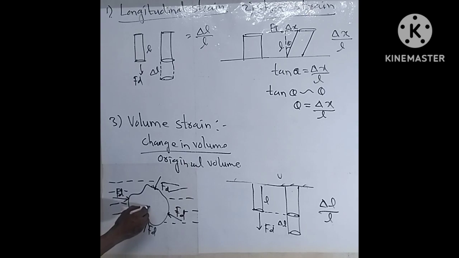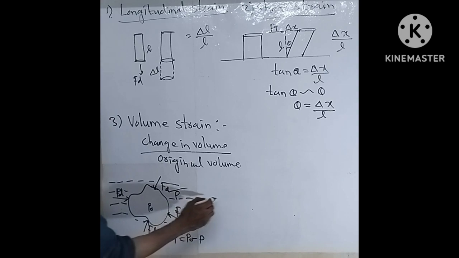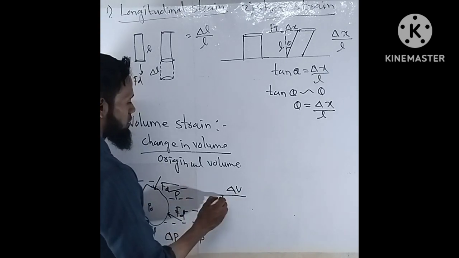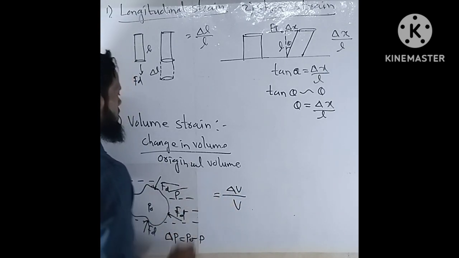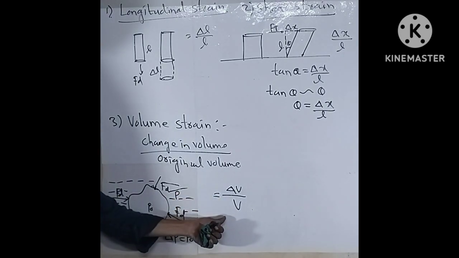Suppose inside pressure will be P naught and outside pressure will be P. So there will be a change in pressure, P naught minus P. There is a pressure difference. So the change in volume upon original volume, it is the ratio of change in volume upon original volume.